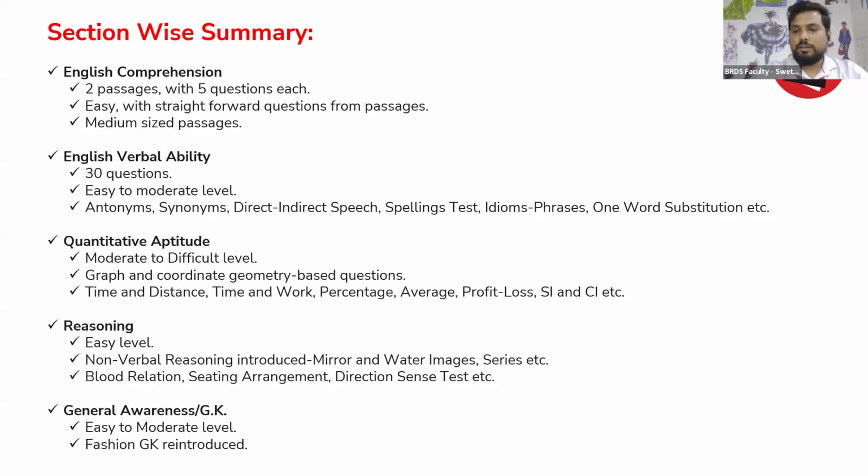So general awareness, I would say, was not very difficult, and those who had prepared this section very well would find it easy to moderate. My overall take on the CET section of this paper was that it was moderate, and definitely not going to make any false... Students who are able to score 60, 65 plus or even 70, I would consider that a fine score to get good ranks in the exam.